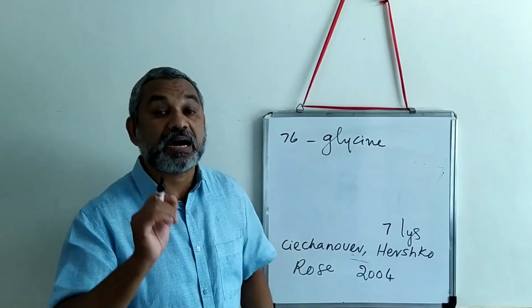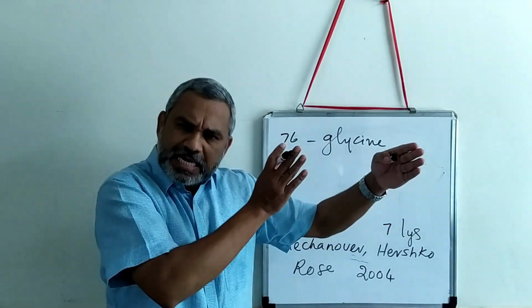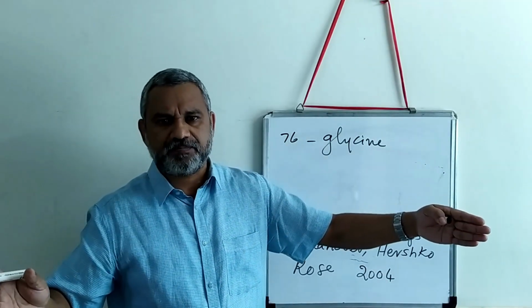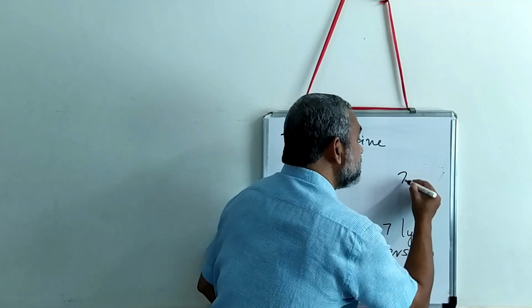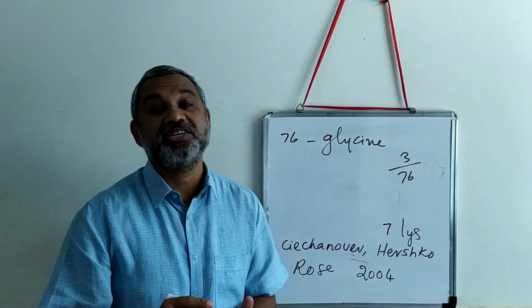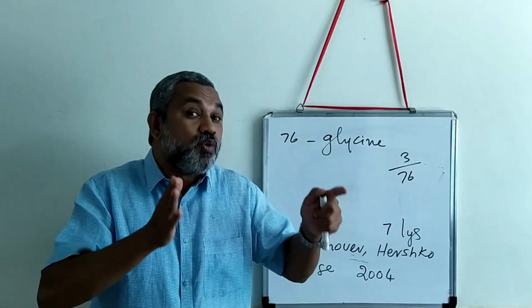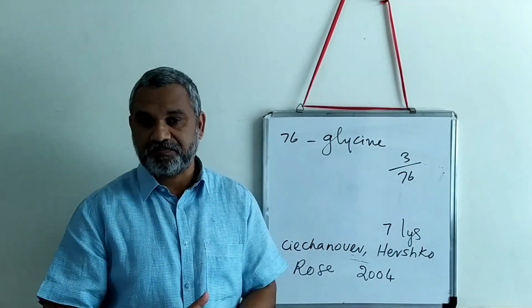Remember, ubiquitin is a highly conserved protein. If you look from yeast to human beings, out of the 76 amino acid residues, variation happens in only about 3 residues. See how highly it is conserved.